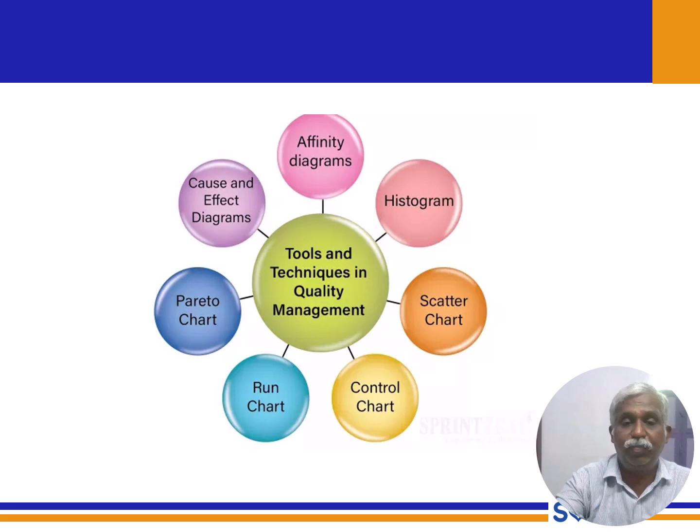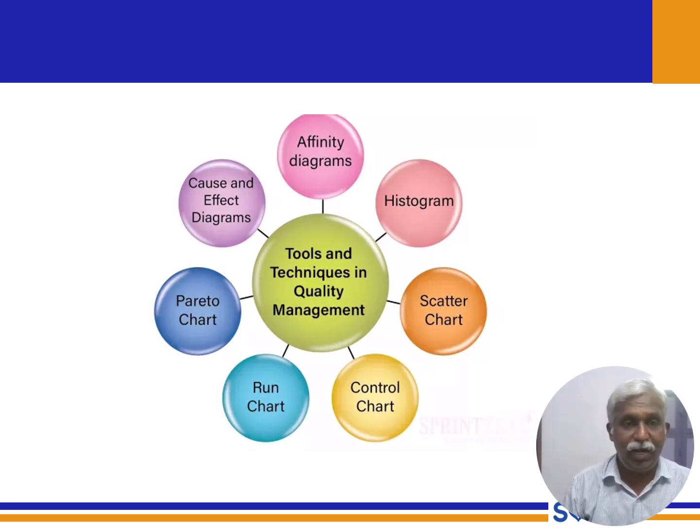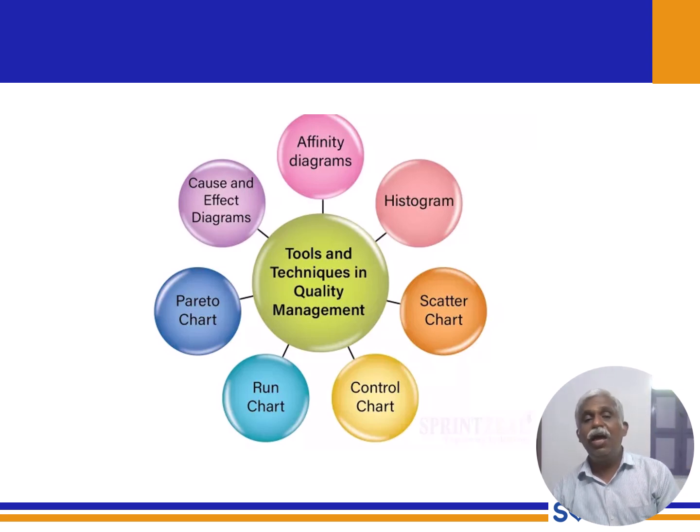Now we have histogram, scatter chart, control chart, trend chart, Pareto diagram, cause and effect, affinity diagram. These are the important tools, and we need to understand the technique. What I expressed now, we have a control chart with upper control and lower control limits. Based on that, we need the mean level. We need to achieve the mean level. So these are all tools which help to improve the quality.